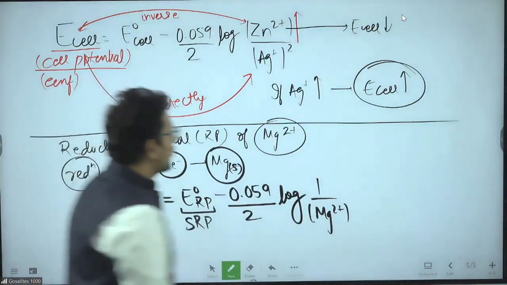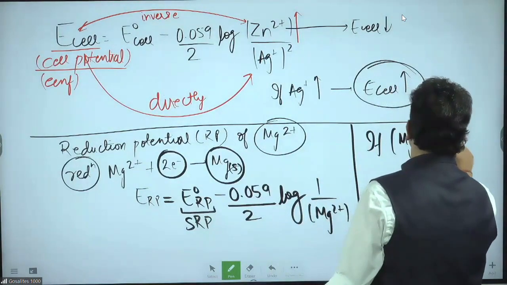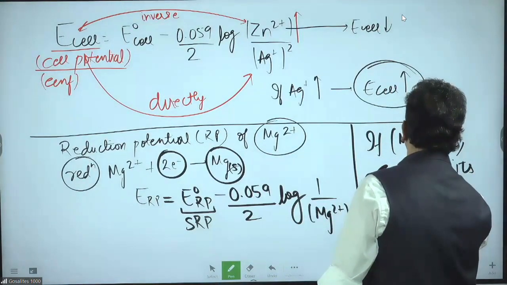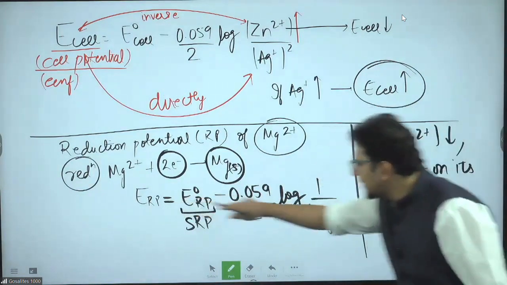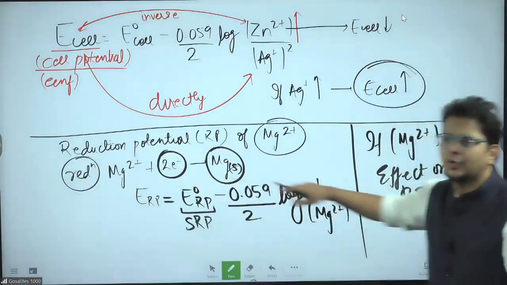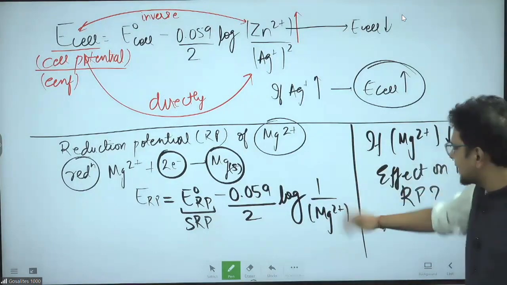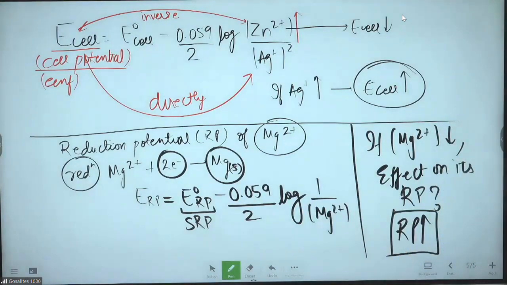Now, if I ask you what will happen if the concentration of Mg2 plus decreases, what is the effect on its reduction potential? Can you tell? Yes, sir. They appear to be inverse, but you have said whatever appears to be inverse in this chapter is directly proportional. So in the Nernst equation, if Mg2 plus concentration decreases, reduction potential is going to increase. Understood? Clear?